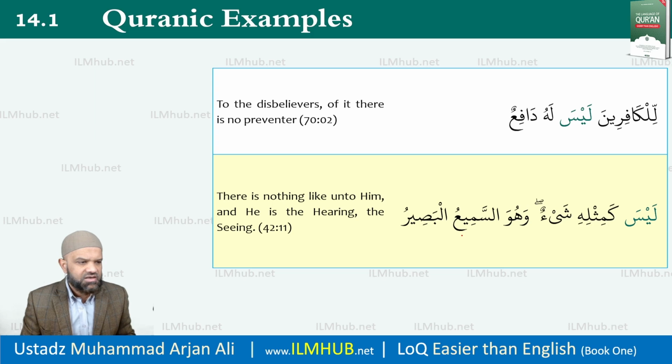So again, the second example, Laysa kamithlihi shay'un, there is nothing like unto him, i.e. of course referring to Allah Azza wa Jal, and he is all hearing, all seeing, or he is the hearing and he is the seeing. So again, please note these two examples, and you should be able to understand all parts of it, even if you're not familiar with one or two of the words.